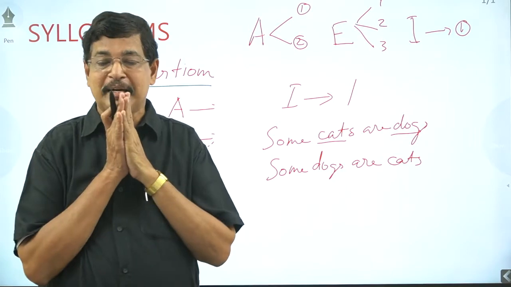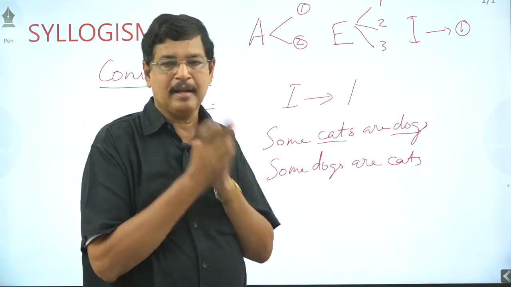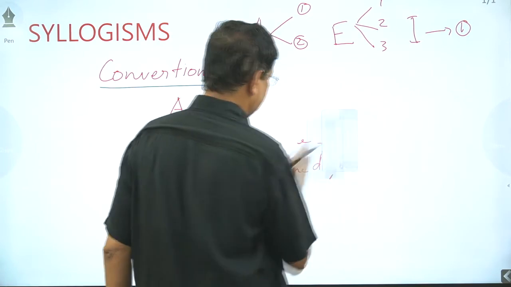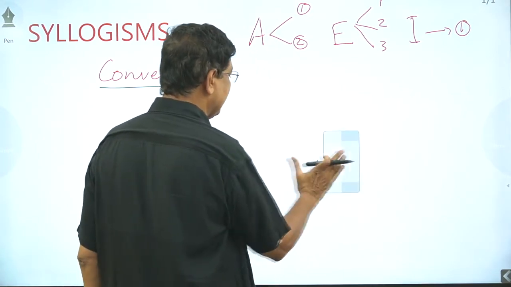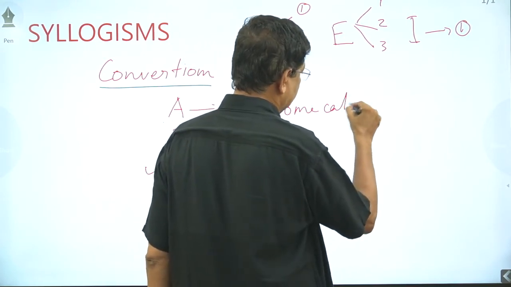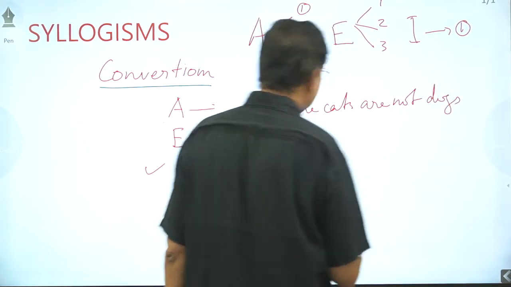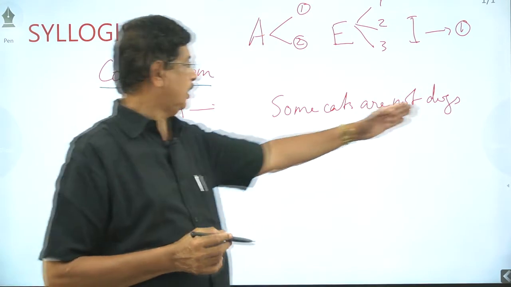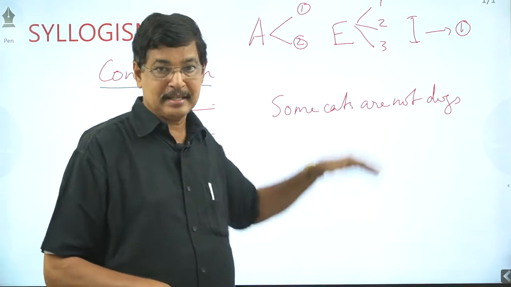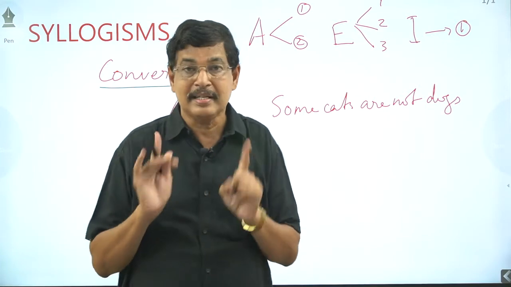O-type cannot be converted. We can never convert an O-type statement. I can show you an example. O-type: some cats are not dogs. Never will we convert it to some dogs are not cats. Never will we write some dogs are not cats. With an E-type statement, we can write both of these.